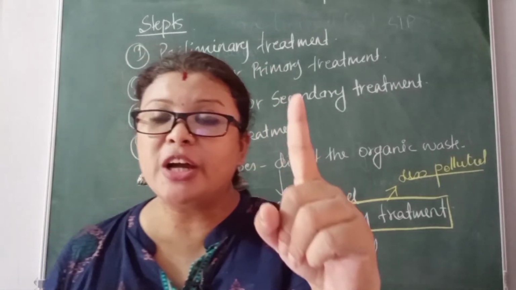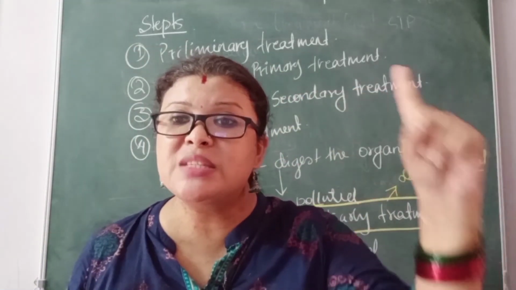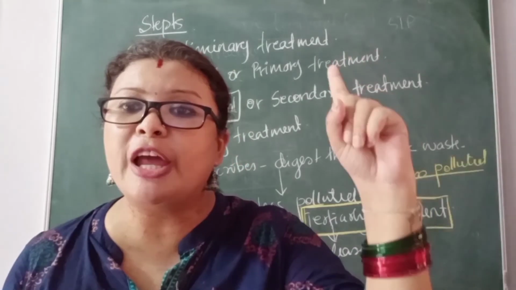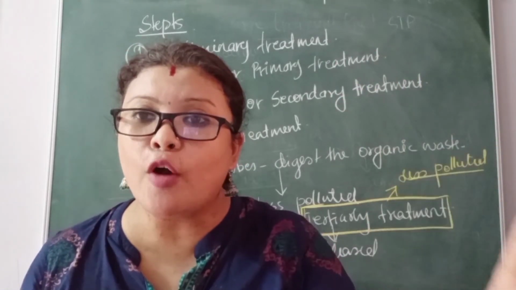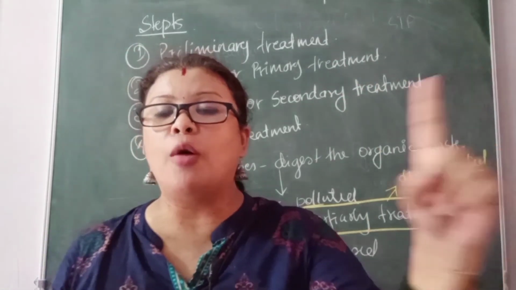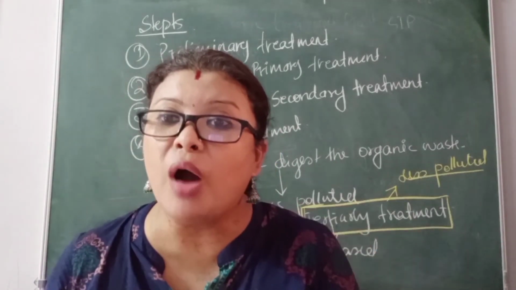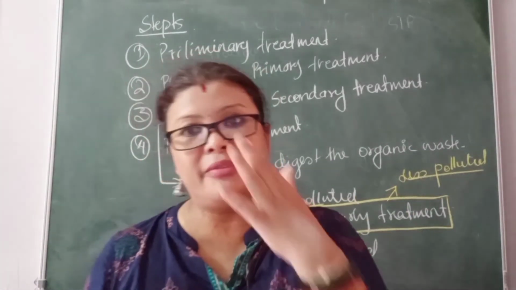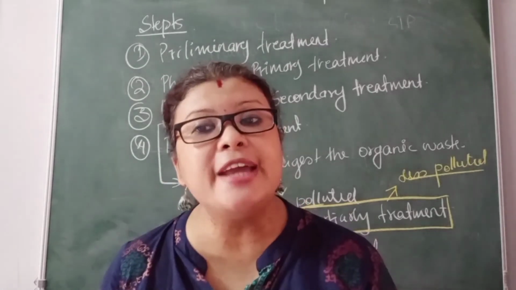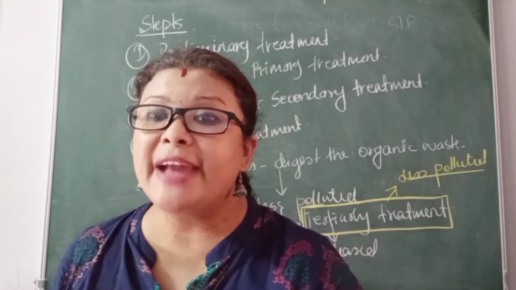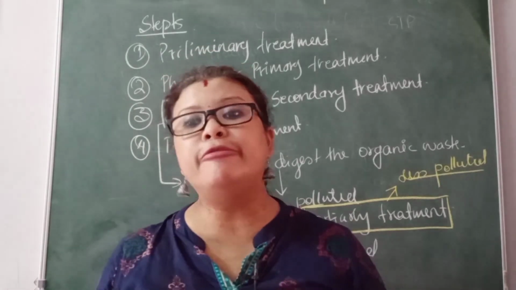Why biological? Because this step utilizes aerobic and anaerobic microorganisms to digest the waste and make it less harmful.